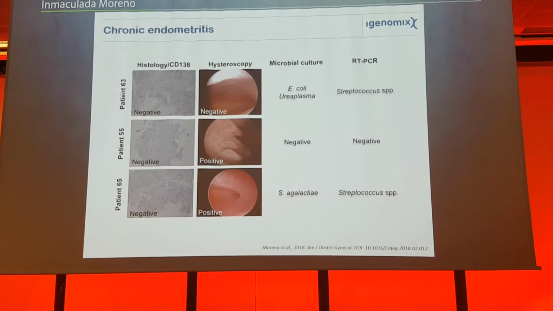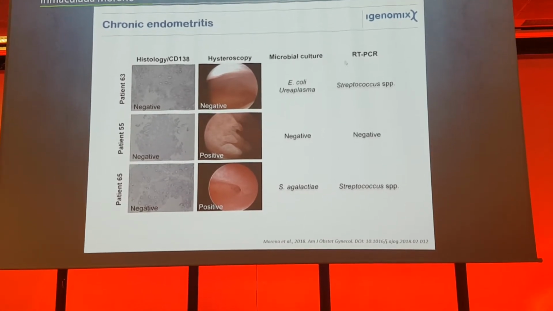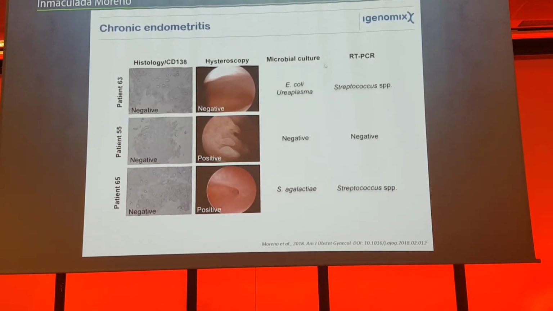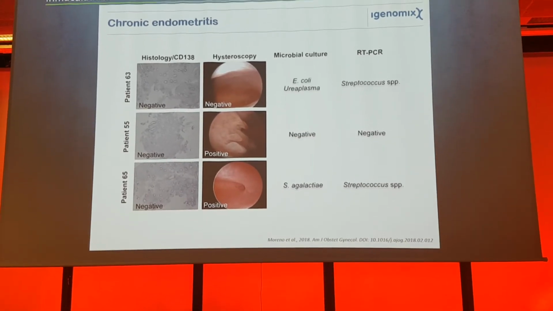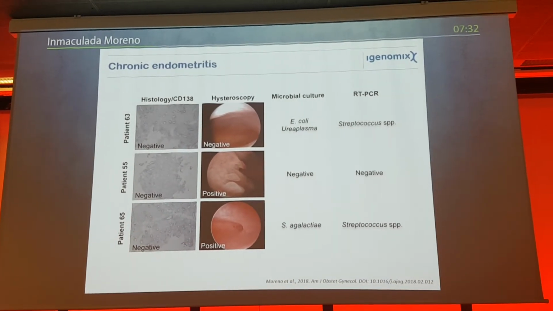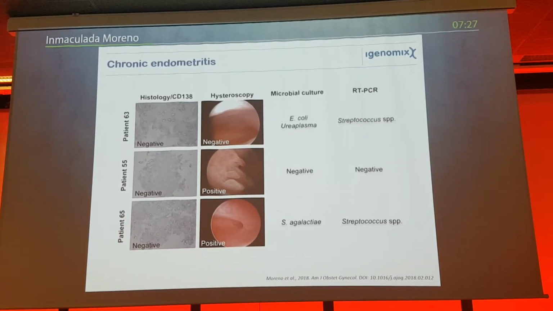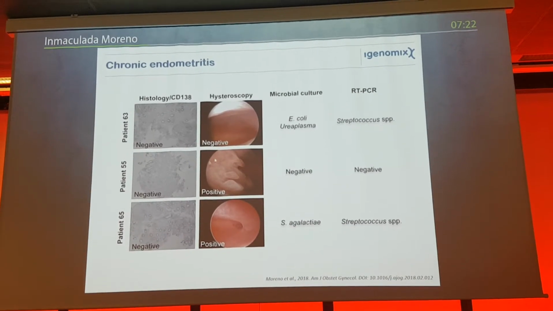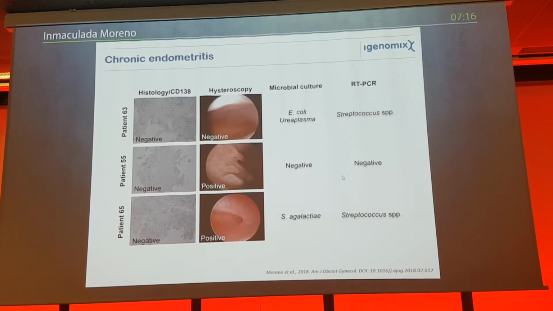For example, this patient here has a negative histology, negative hysteroscopy, but the microbial culture was positive. She was also positive for RT-PCR, for the molecular methods, but then microbial culture and RT-PCR were discordant, so it's difficult to say to this patient if she is positive for CE or not. It's a little bit confusing. Second case here: negative for histology, positive for hysteroscopy, and negative for microbial culture and molecular methods.